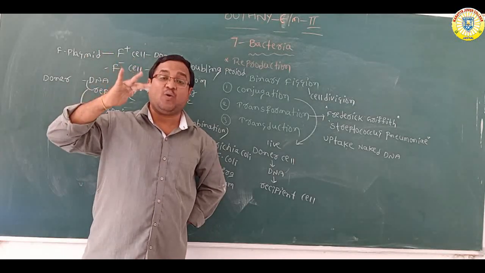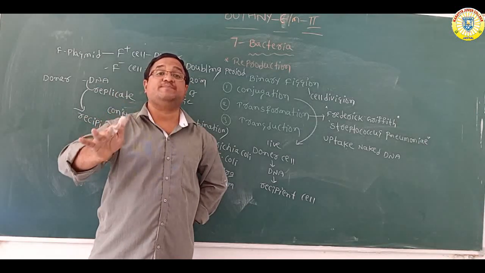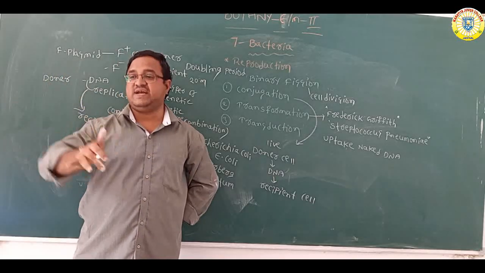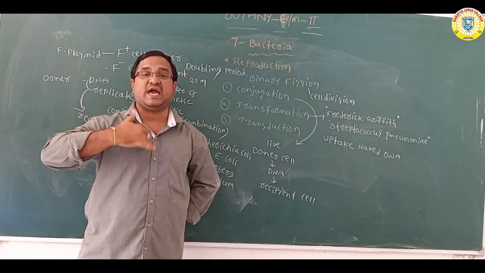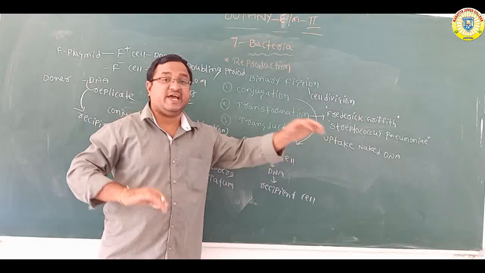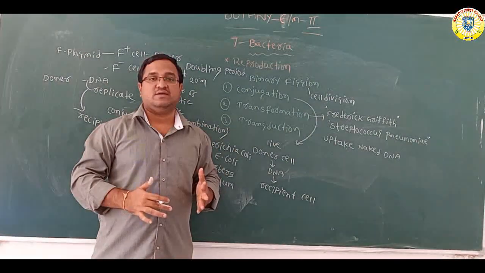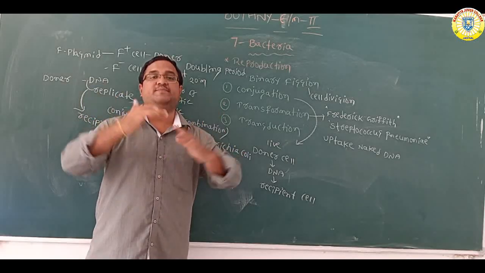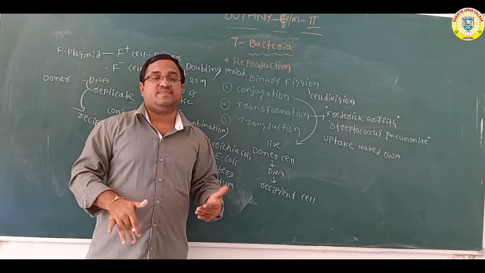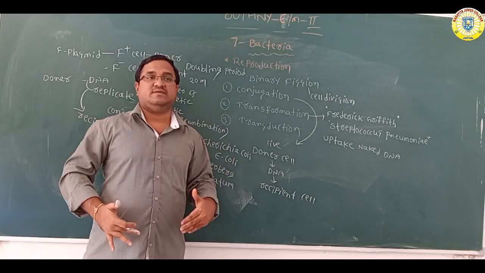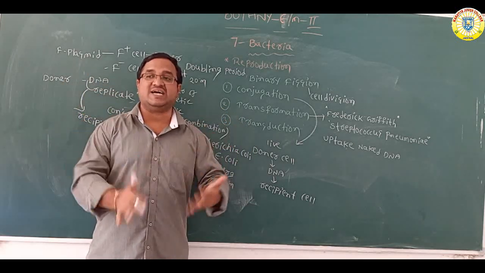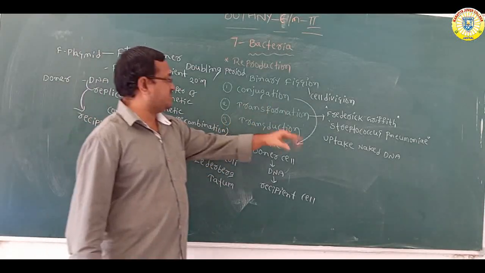The recipient cell acquires new characters which were previously lost. So simply, it is the uptake of naked DNA from the surrounding environment and expression of the genetic information in the recipient cell. This is the transformation process.